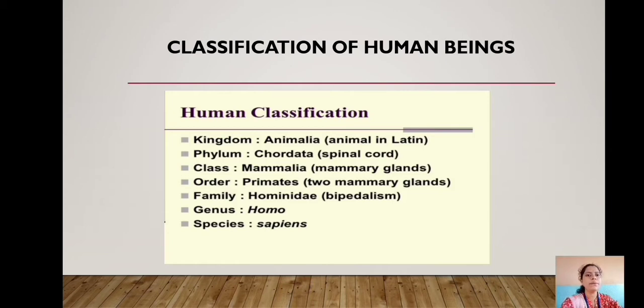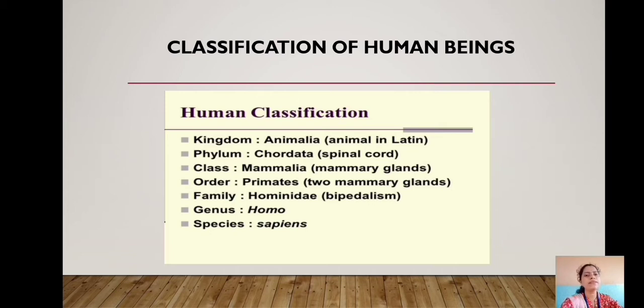Order Primates because these are the mammals with large brain. Family Hominidae. These are the animals that are large apes. Genus Homo means man. Species Sapiens means wise. Thus, scientific name of human beings is Homo sapiens.